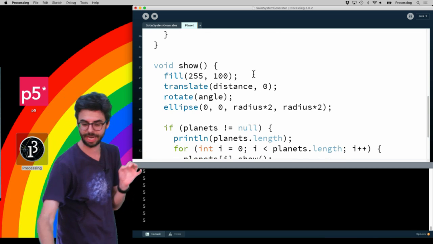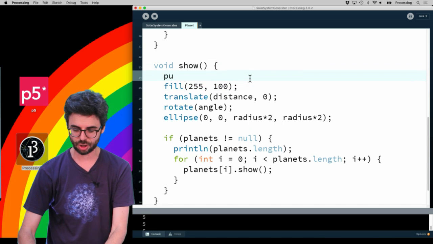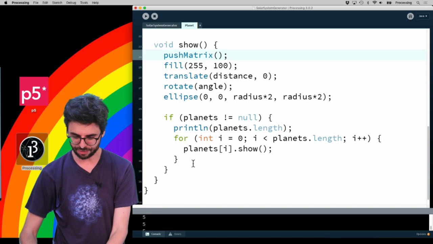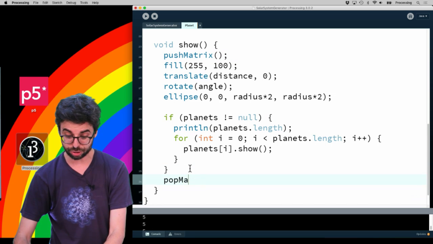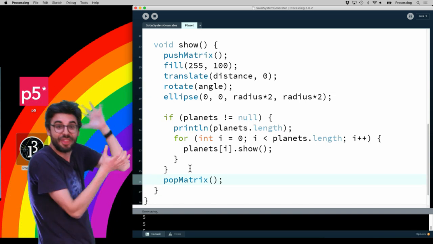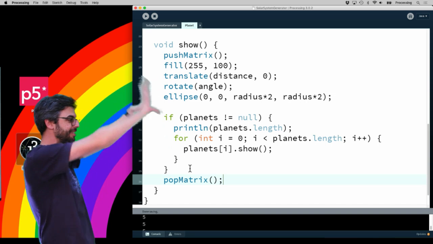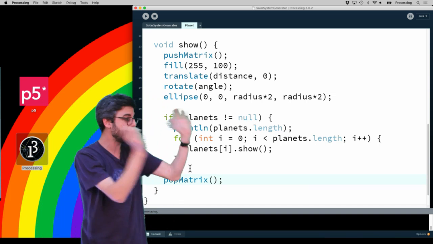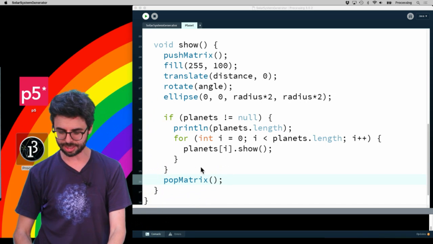If in my object, in the show function, I always put at the beginning of the show function push matrix, which is like a save, and at the end of the function, I put pop matrix, which is like a restore. This function becomes sort of its own thing, its own world. Whatever translations and rotations happen inside of here, they get undone the moment I say pop matrix. So whatever translations happen for this object, they don't affect any of the other objects.